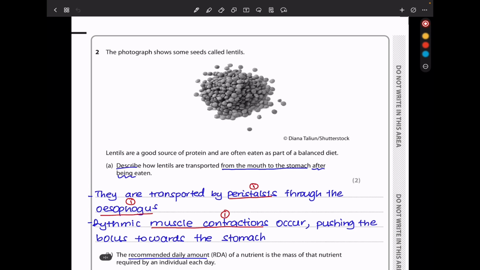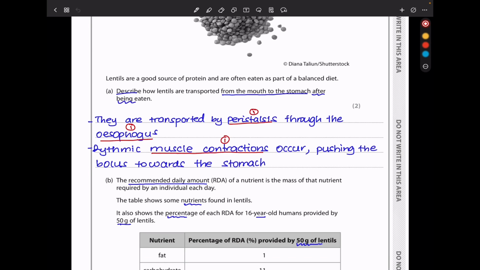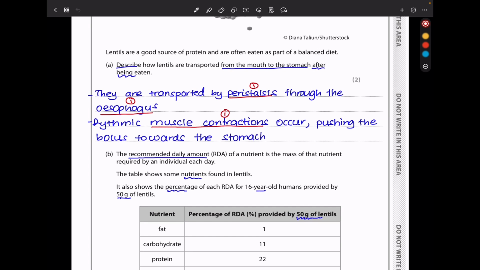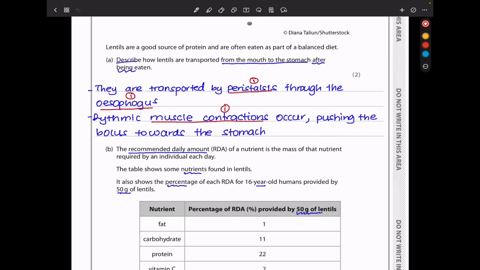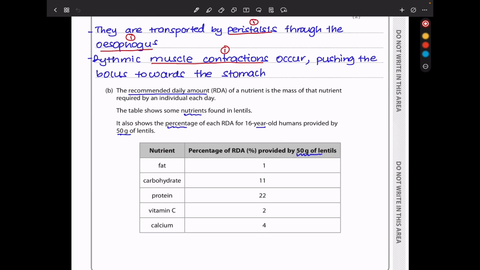Question 2, the photograph shows some seeds called lentils, which are these ones here. They say lentils are a good source of protein and are often eaten as part of a balanced diet. Describe how lentils are transported from the mouth to the stomach after being eaten. So this food is going to go through the esophagus by peristalsis, and these are rhythmic muscle contractions that push the bolus, which is the food from the mouth, towards the stomach.